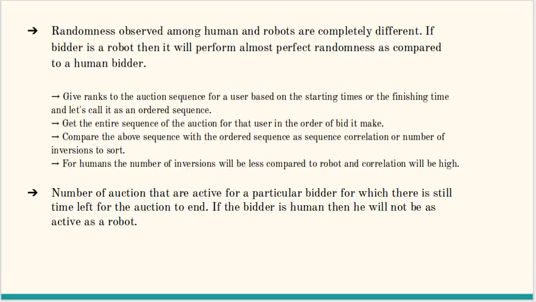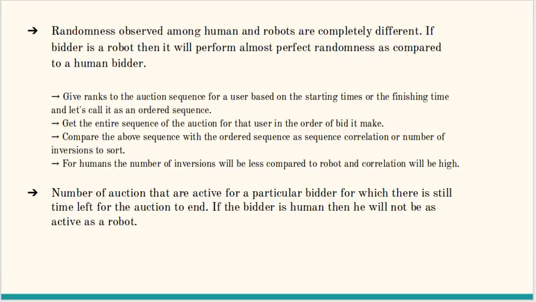Another aspect that I would like to discuss is randomness. Randomness observed among humans and robots is completely different. If a bidder is a robot, then it will perform almost perfect randomness as compared to a human bidder. So the steps here are: give ranks to the auction sequence for a user based on the starting times or the finishing times, and let's call it an ordered sequence. Now get the entire sequence of auctions for that user in the order of the bids they made. Then compare the above sequence with the ordered sequence using sequence correlation or number of inversions to sort. For humans, the number of inversions will be less compared to the robot and the correlation will be high.